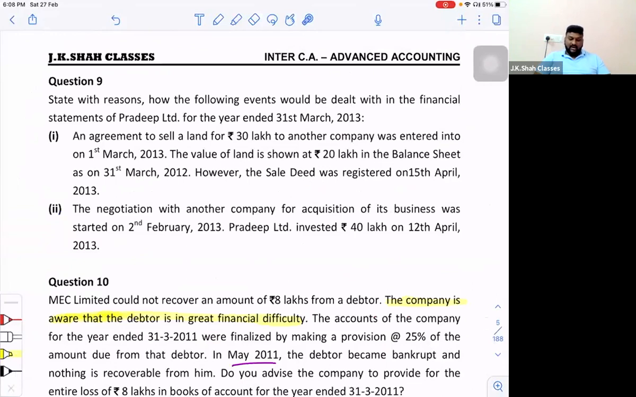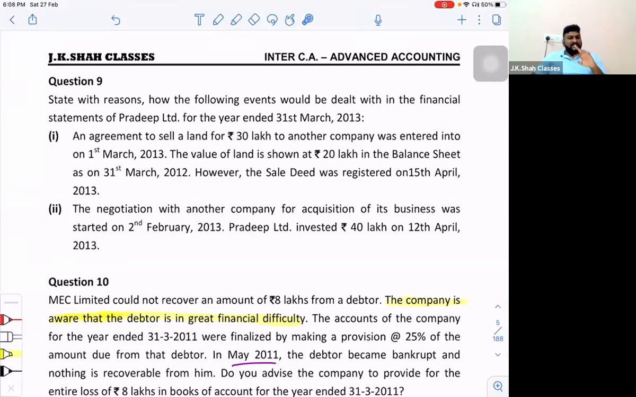What they say: state with reason how the following events would be dealt with in the financial statements of Pradeep Limited for the year ending 31st March 2013. So the first event is with respect to question number 8 only, so I'm not discussing this. Let us go for the second event. The negotiation with another company for acquisition of its business was started on 2nd February 2013. Pradeep Limited invested 40 lakh rupees on 12th April 2013.